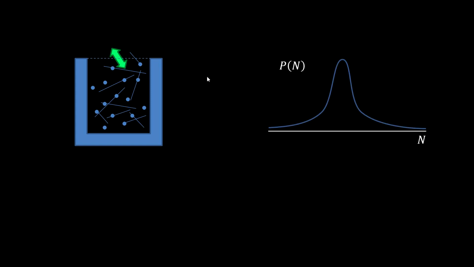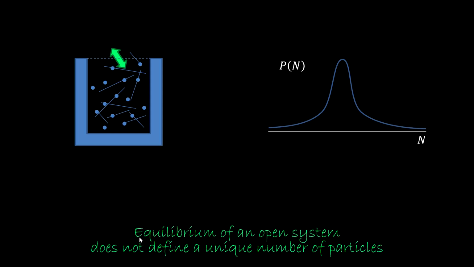The number of molecules will fluctuate, but at equilibrium, the probability distribution of the particles will stabilize. The equilibrium of an open system does not define a unique number of particles, it defines a probability distribution that represents the fluctuation at equilibrium. And if we weren't at equilibrium, we would not be able to specify a single well-defined probability distribution.